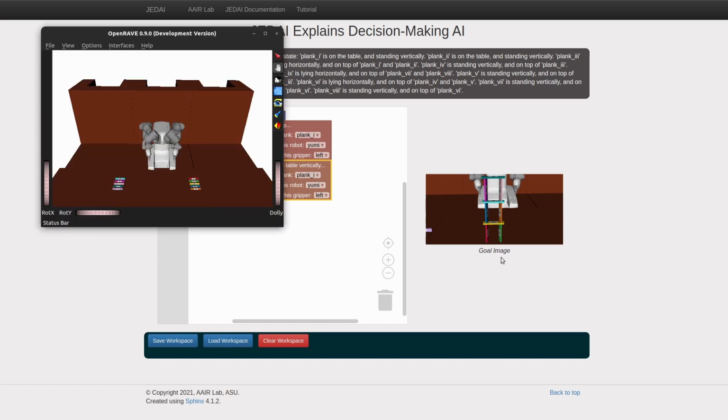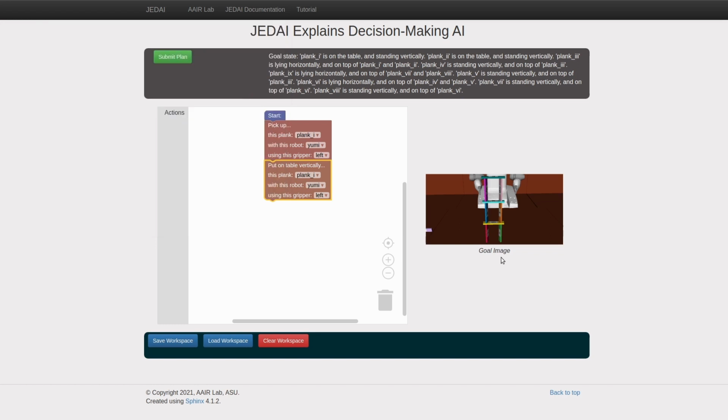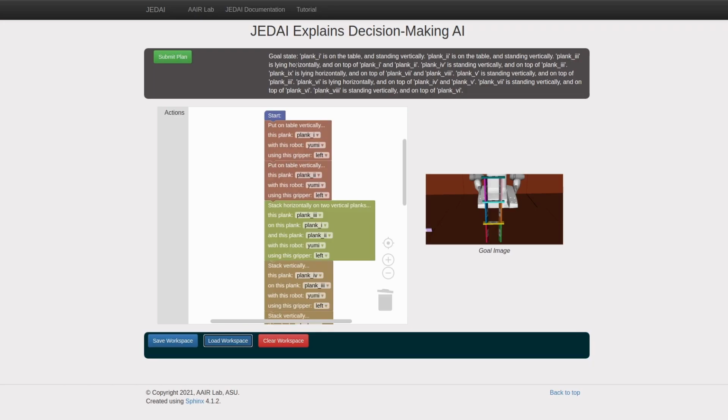Users also have access to a 3D simulation of the robot and the environment, which shows the initial state of the problem. This window is also where the robot carries out successful plans. But before we look at a working plan, let's see what happens if we submit a more naive plan to JEDI. The Load Workspace functionality will come in handy for this. This plan tries to place the 9 planks in the shape we just talked about, but does so without picking any planks up first.